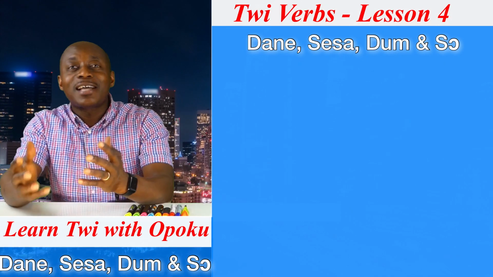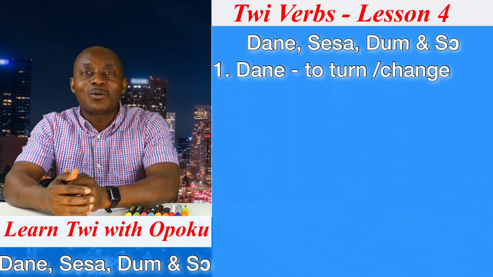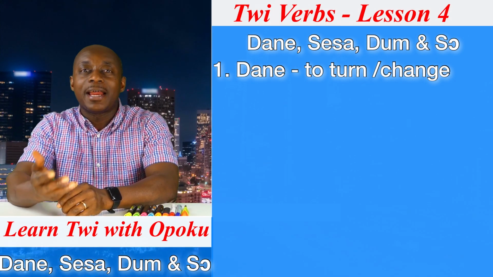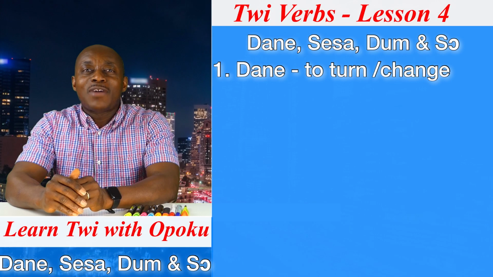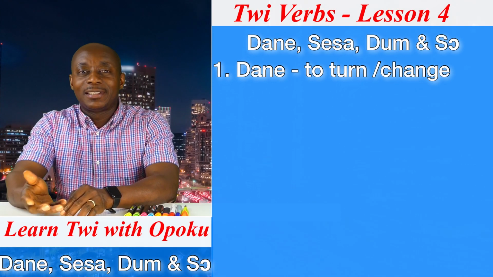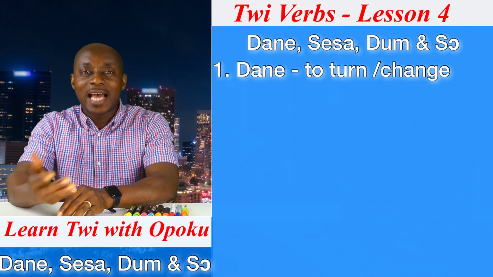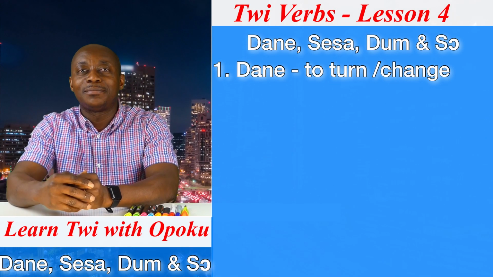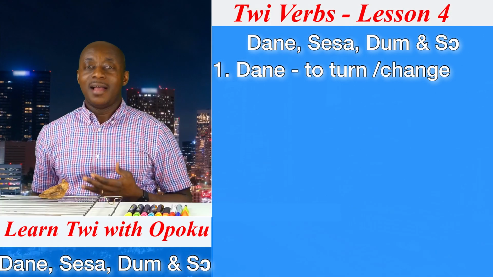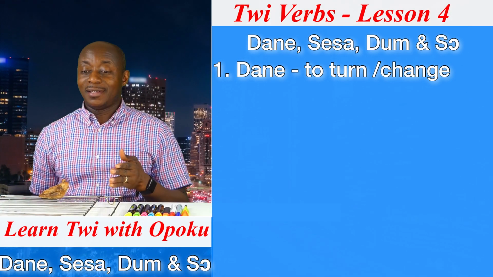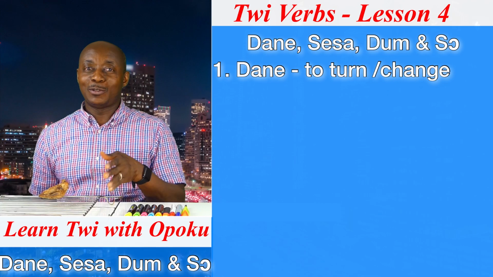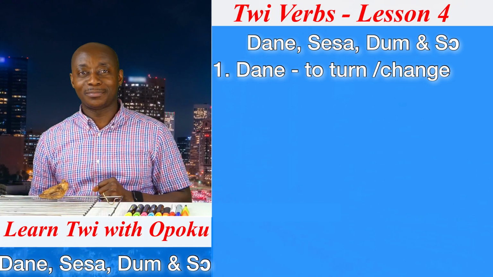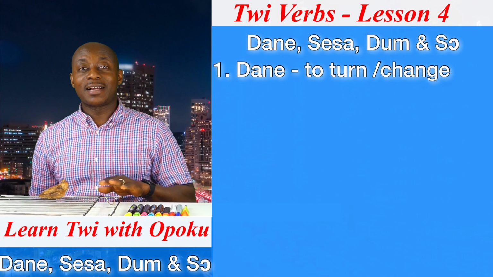Good. Let's start with the first verb, and that is what? Dane. When we say Dane, it means to turn. So if I want you to turn something, I will simply say Dane and then add the name of that thing. For instance, assuming this is a grill, we are only improvising.